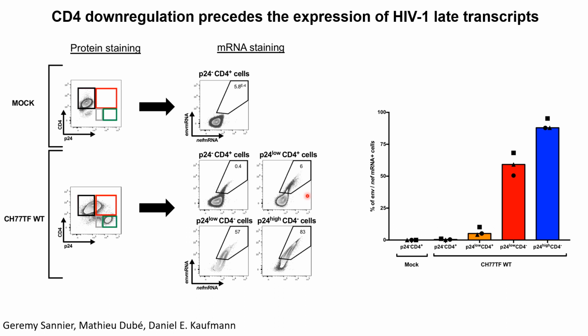In contrast, the majority of the cells that were CD4 negative, either p24 low or p24 high, were positive for envelope and Nef mRNA, while a maximum of double positive cells were detected among the p24 high cells, confirming that CD4 downregulation precedes the expression of HIV-1 late transcript, and that productively infected cells are CD4 negative, so less likely to expose CD4-induced envelope epitopes.